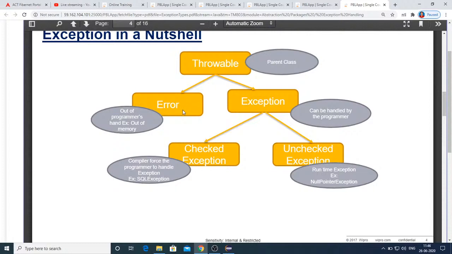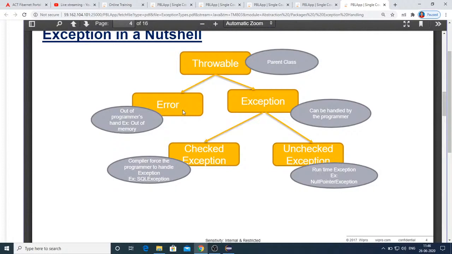which will not be checked during compile time. That's why in the earlier case, whichever piece of code I have written in the ExceptionDemo class, I don't have any compilation errors. Happily, I was able to run the program. Only after running the program have I seen some exception occur. But coming to checked exceptions, it's not like that.